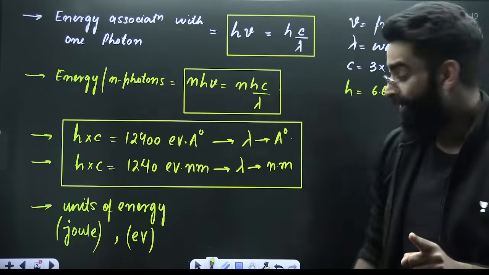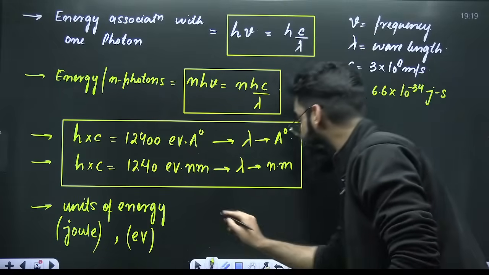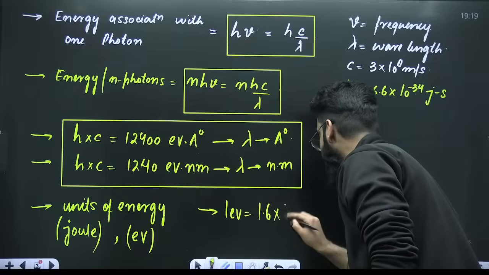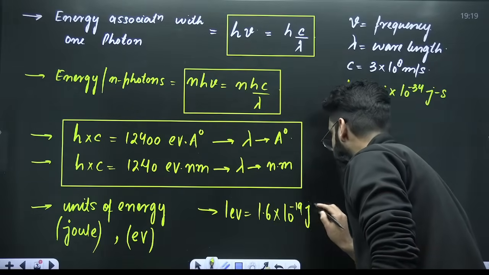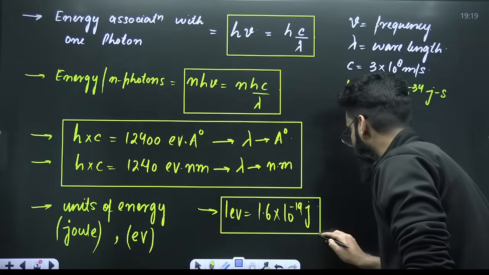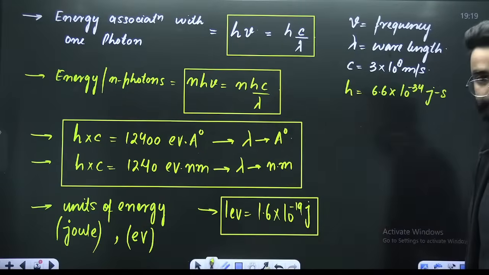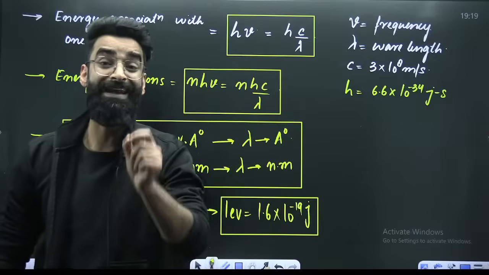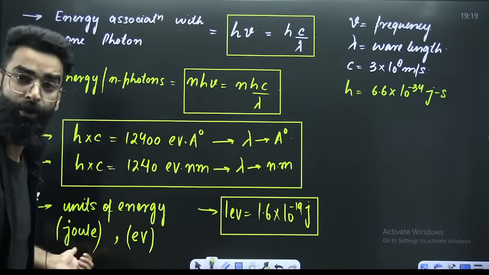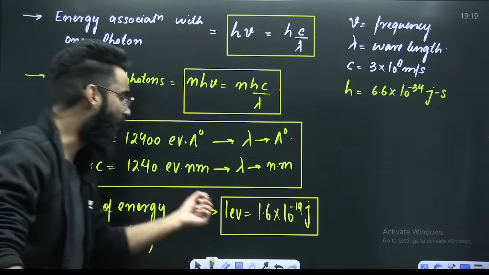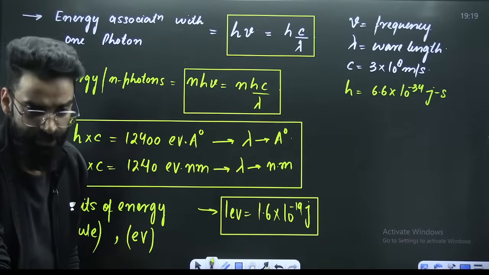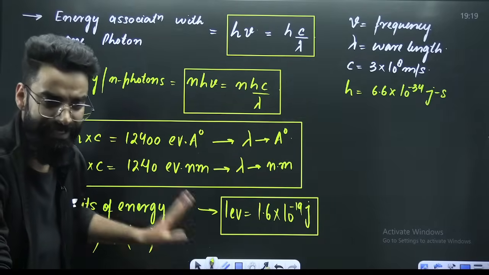Joule will be used, electron volt will be used. And do remember, 1 electron volt is 1.6 into 10 raised to the power minus 19 joules. I hope this is clear to everyone.